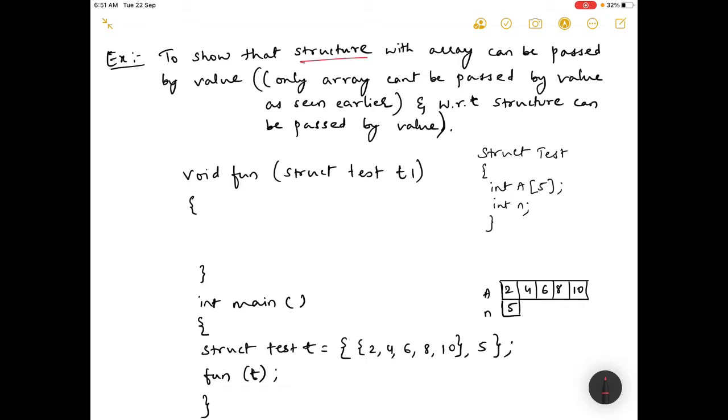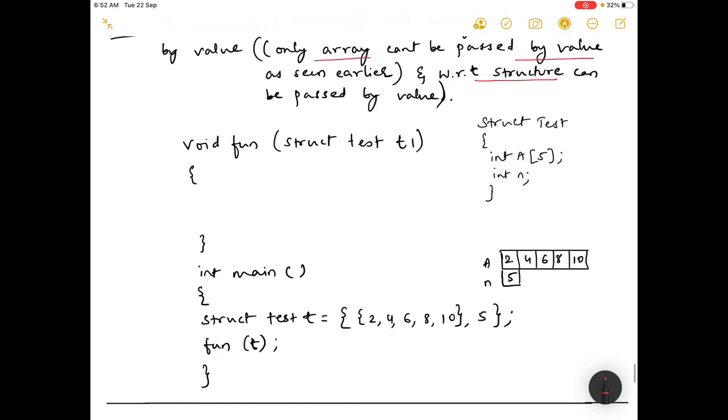See, only an array can't be passed by value. We had seen it earlier. Array cannot be passed by value, but with respect to structure, using structures we can actually pass it by value. How it is, we will see.